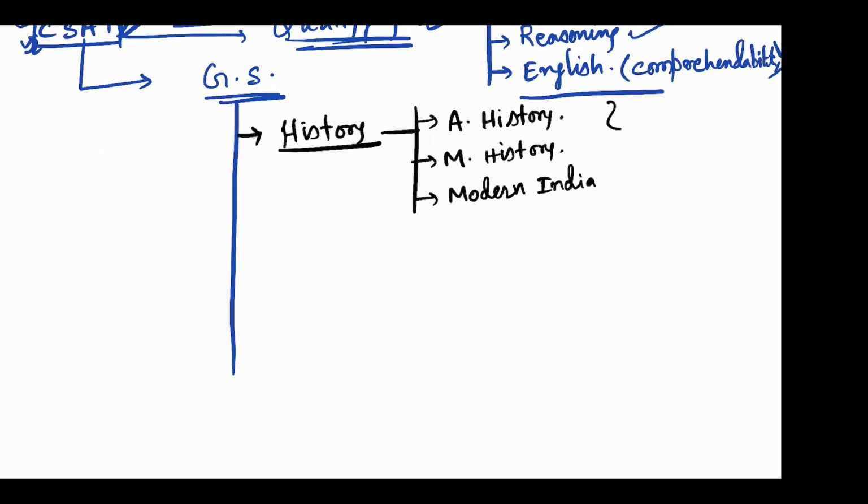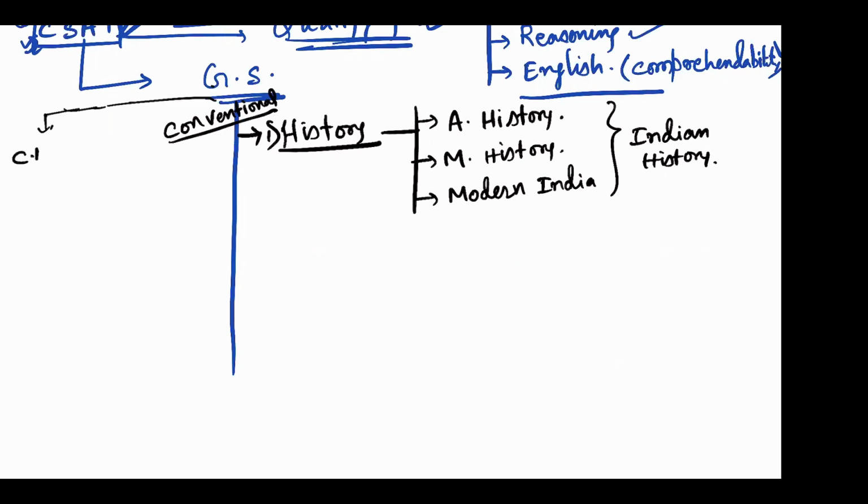And here you have to study only Indian history. Clear hai? Indian history, है ना? This is about GS.